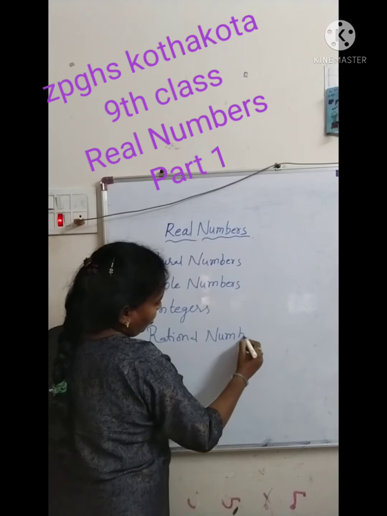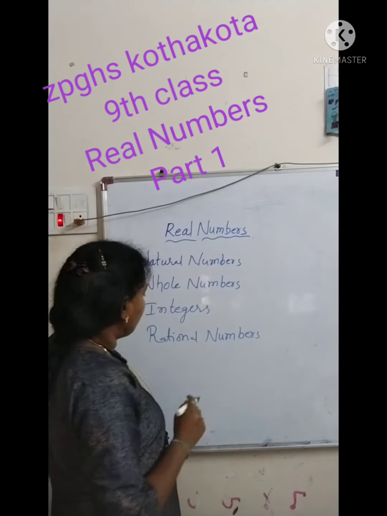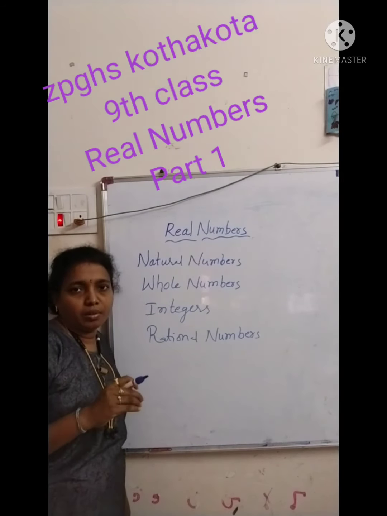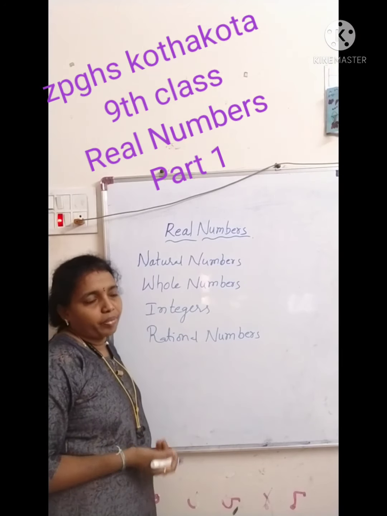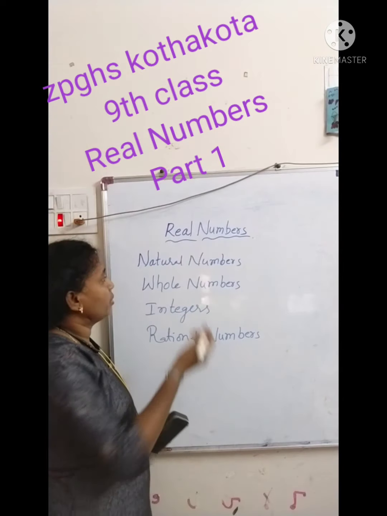These are types of sets we discussed already in our 6th, 7th, 8th classes. Now let us recall them one by one.